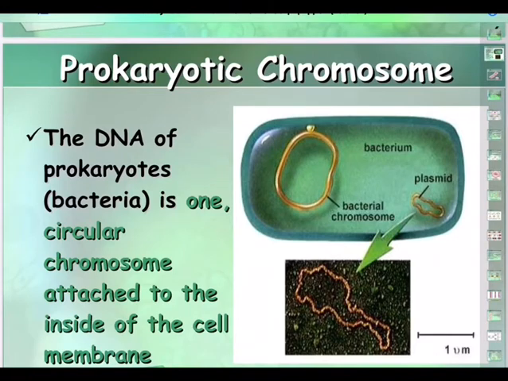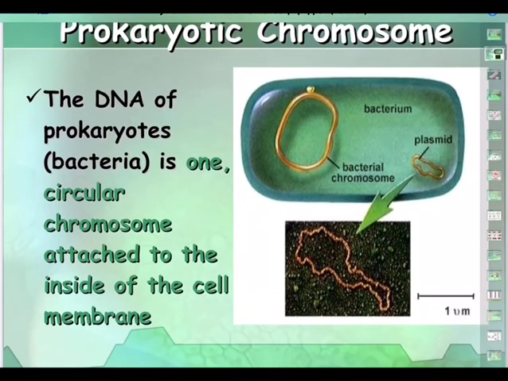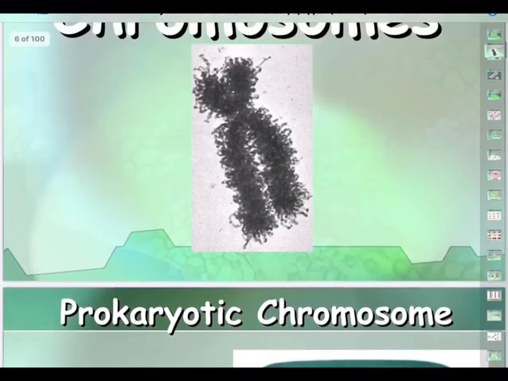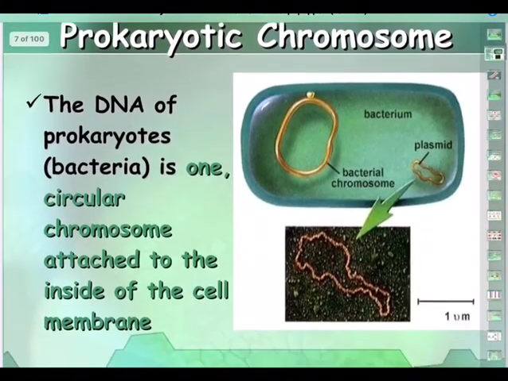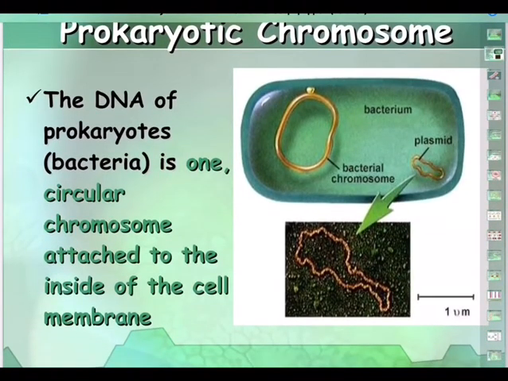And let's see here, in prokaryotes, as I said, they don't have a well-developed nucleus. It looks like a nucleus, we say nucleoid, and you can see there the bacterial chromosome, and this is how the chromosome will be there. You must have noticed the difference between the chromosome of the eukaryotes and the chromosome of the prokaryotes.